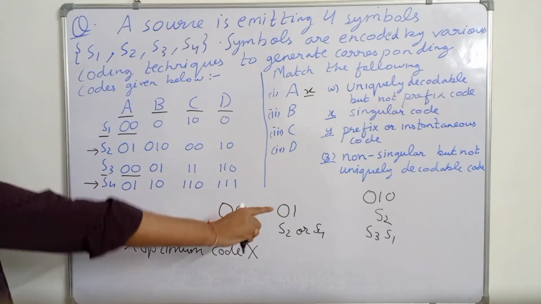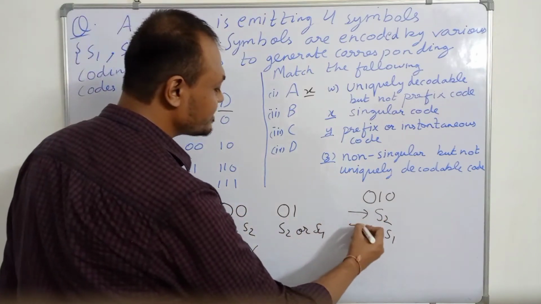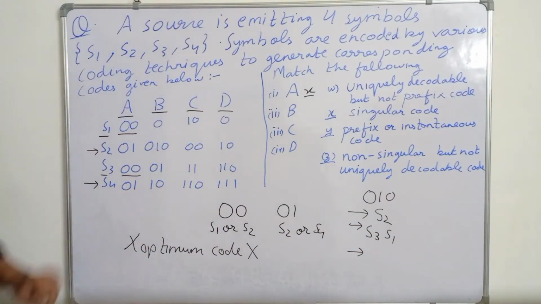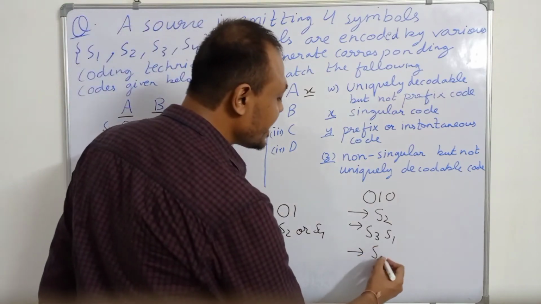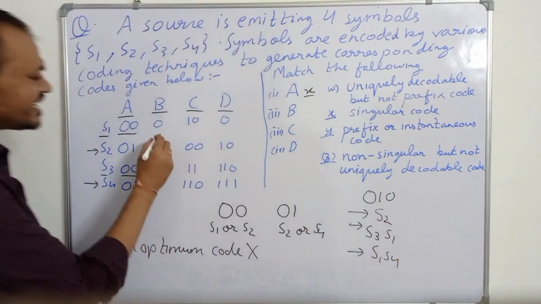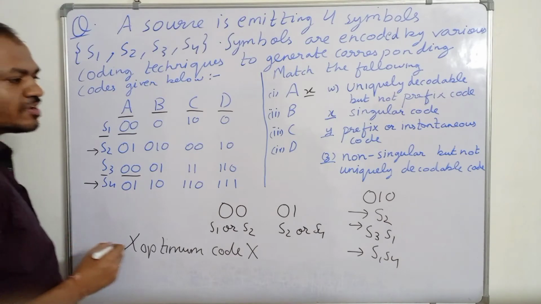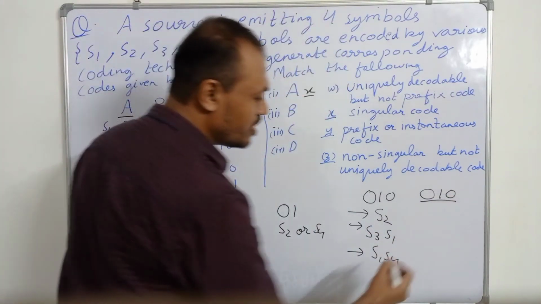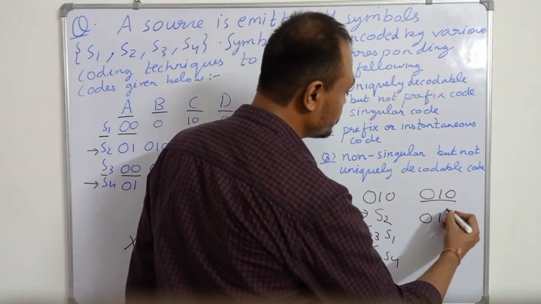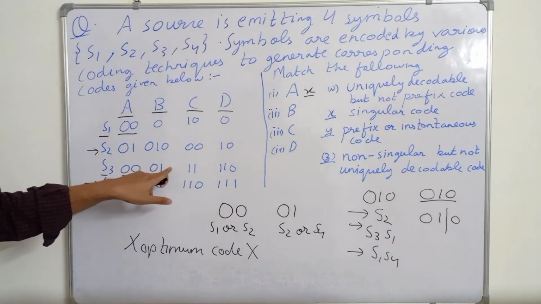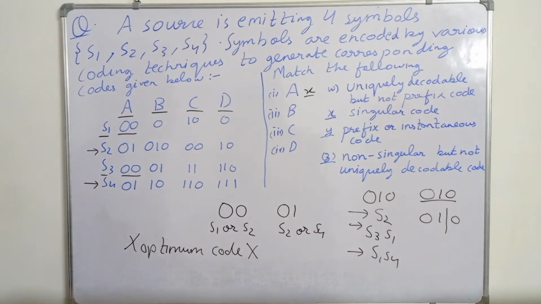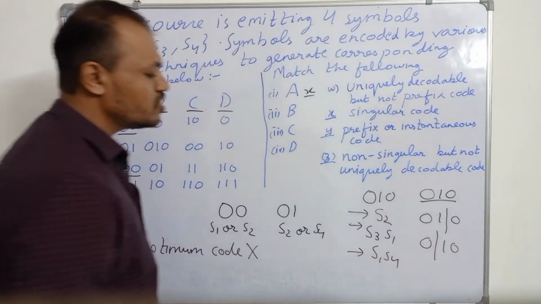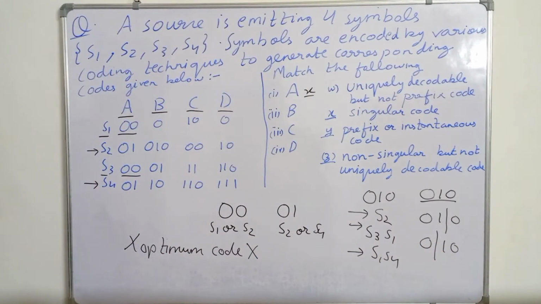Or we could also have received S1 S4, because S1 is 0 and S4 is 10. So 010 we can either take as S2 received, or break into two parts: 01 is S3 and 0 is S1. Also 010 we can break into 0 as S1 and 10 as S4.